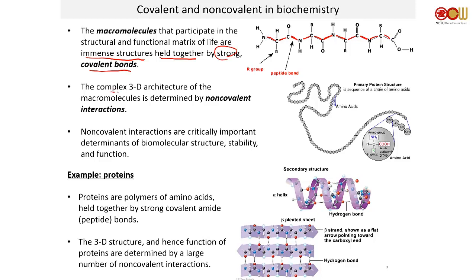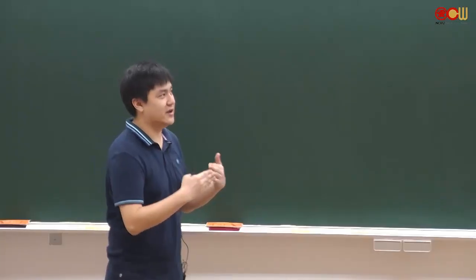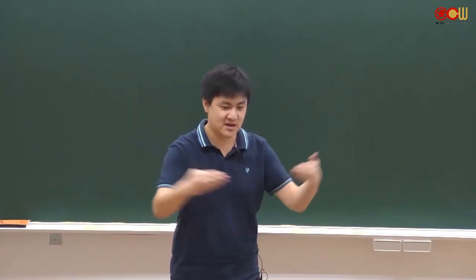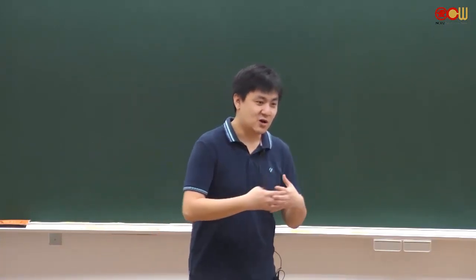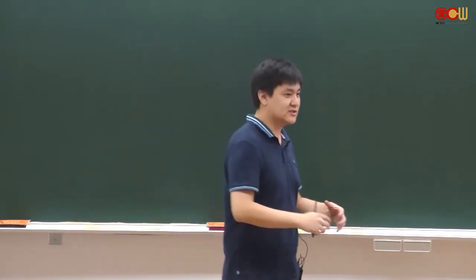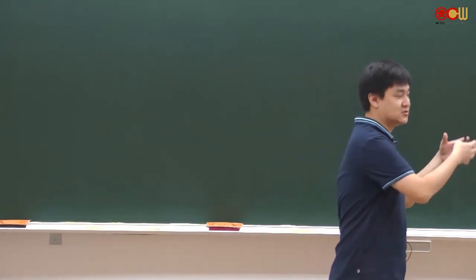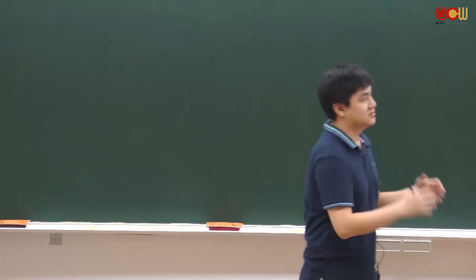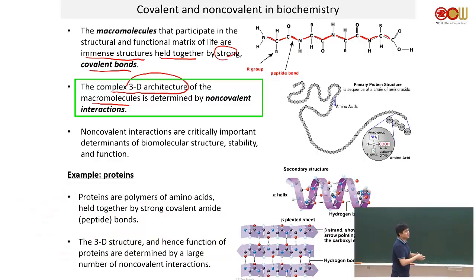However, the 3D architecture of these macromolecules is determined by non-covalent interactions. This is something I want you to get straight. The general chemical structure is held together by covalent bonds. However, because these molecules are large, they rotate and so on, so of course they can start having different structures. The 3D structures of these large molecules are determined or dominated by non-covalent interactions.